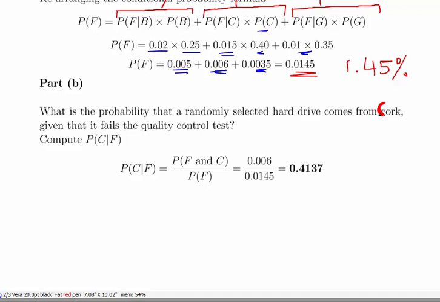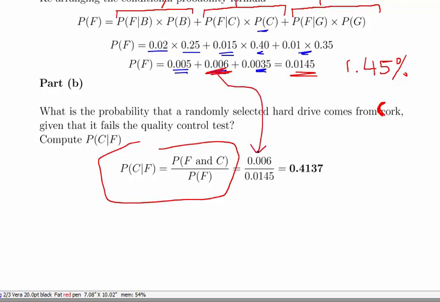Okay, probability of C given F, that is the probability of F and C divided by the probability of F. This is the general formula for conditional probability. So we're using this number here, 0.006 divided by 0.0145. And working that out, we get 41%. So slightly above average, 0.4137.